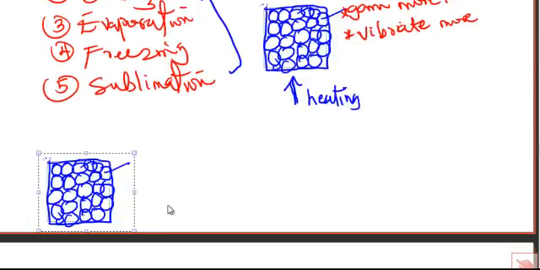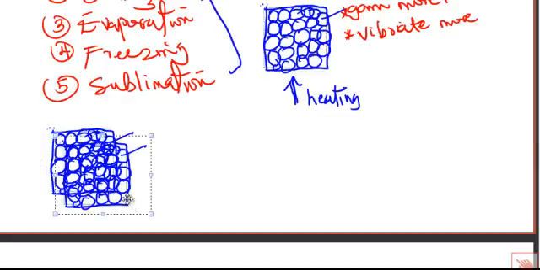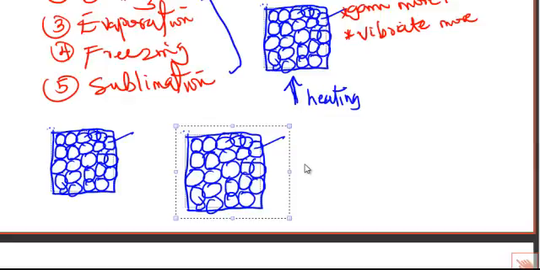So we change from this form, and then it becomes expanded, something like this. Let's see it as something like this. Not that the particles become bigger, actually. The solid particles become expanded.